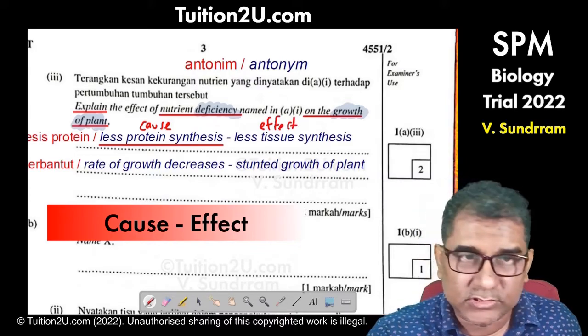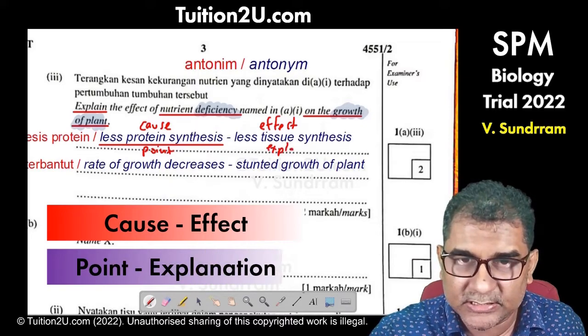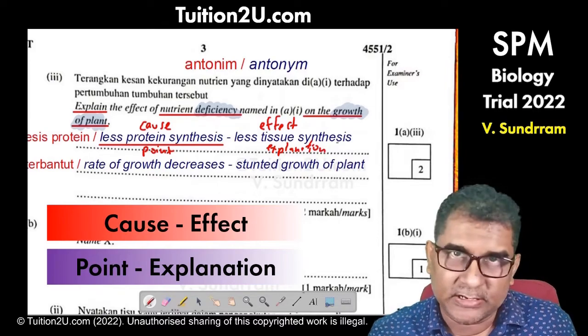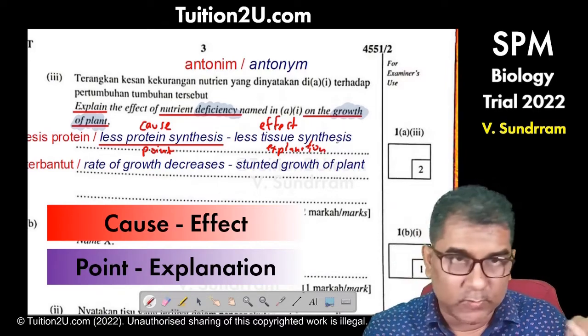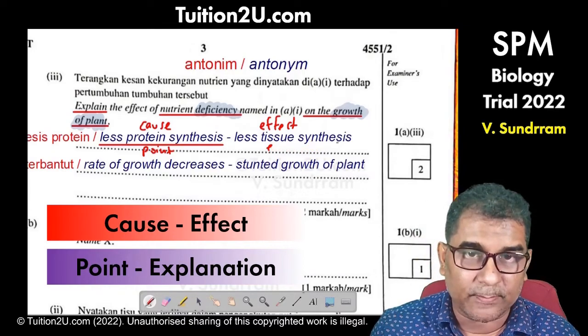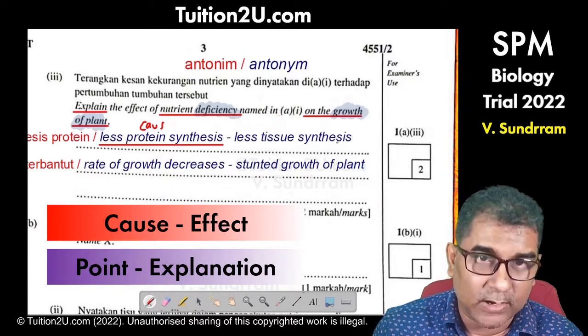Or we can also say this is the point and this is the explanation. So make sure if the question asks you to explain, you have the cause and effect, or you have the point and also the explanation. That will make sure we get the 1 mark.